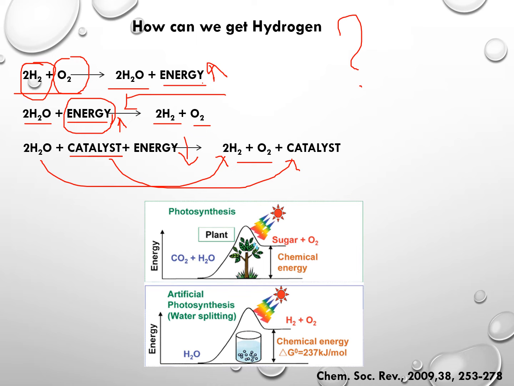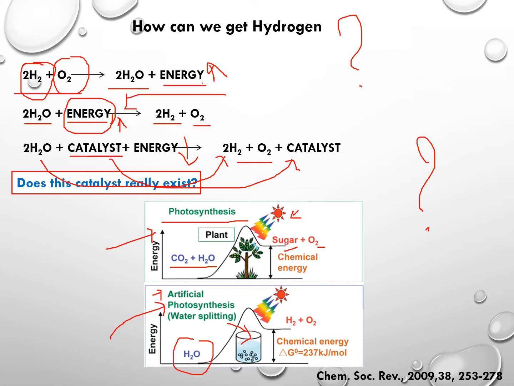So then the question comes, does this catalyst really exist? If we look into nature, in the photosynthesis phenomenon, what a plant does is utilize carbon dioxide and water to produce its food and oxygen, and it utilizes sunlight as an energy source. So what scientists have done is that they have mimicked this process by using water molecules and some kind of powdered material, and they have split this water into hydrogen and oxygen, and this is called artificial photosynthesis.